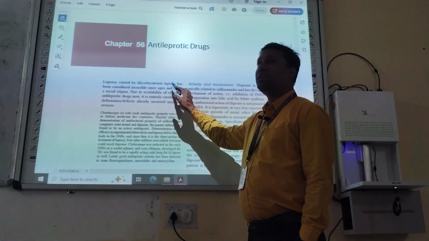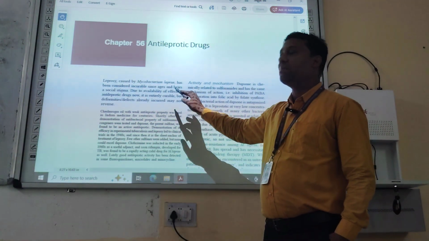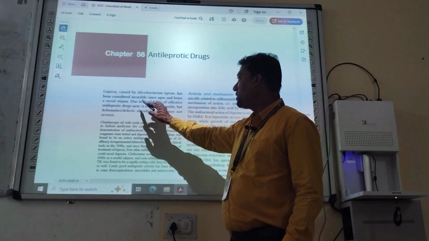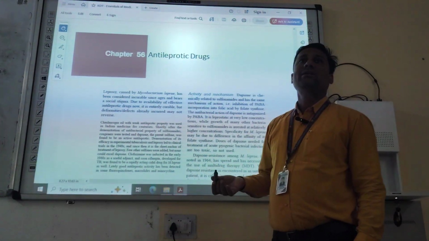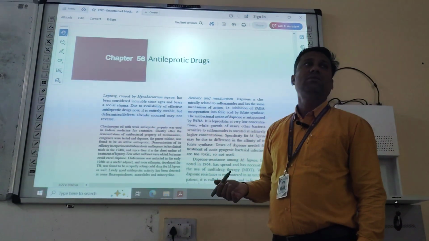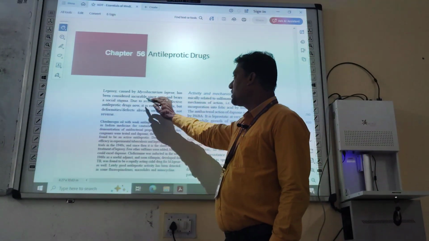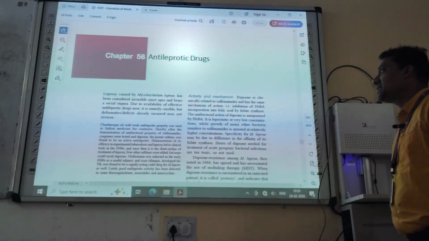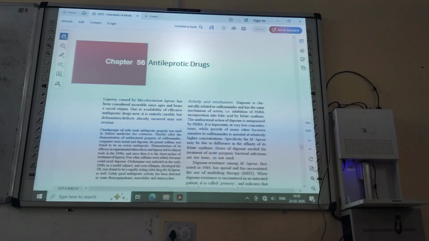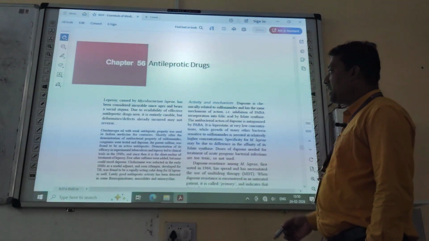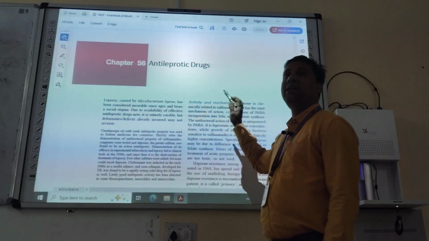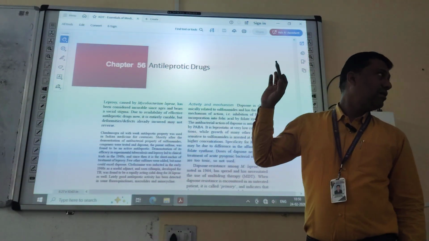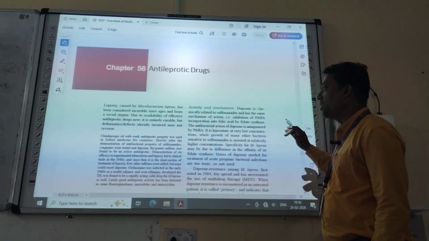Leprosy is caused by Mycobacterium lepra. This is the causative microorganism. It has been considered incurable since ages and bears a social stigma. Okay, but nowadays it is entirely curable.